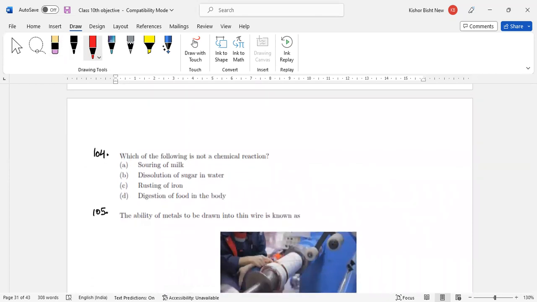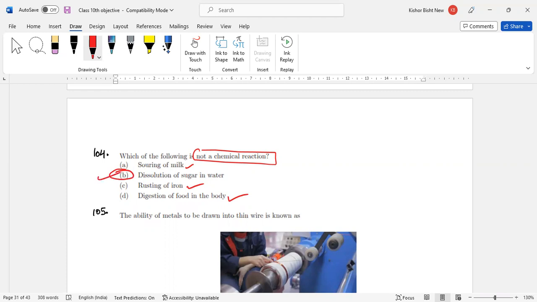104. Which of the following is not a chemical reaction? Which one is not a chemical reaction? Souring of milk, this is a chemical reaction. Dissolution of sugar in water. Rusting of iron is a chemical reaction. Digestion of food in the body, this is also a chemical reaction. So which is not a chemical reaction? Dissolution of sugar in water. So option B is your correct answer here.